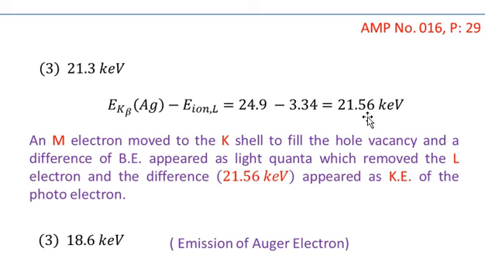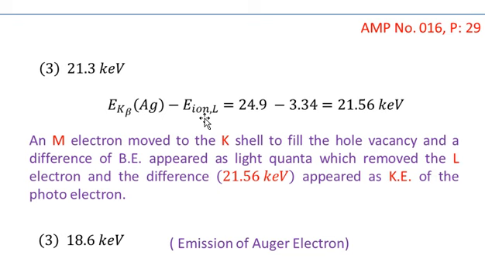The difference of these two energies is 21.56 kilo electron volt. So it means that if we measure the energy of an electron to be equal to 21.56 kilo electron volt, this was the electron that was an L electron ionized from the silver atom, and this L electron has gained a kinetic energy.